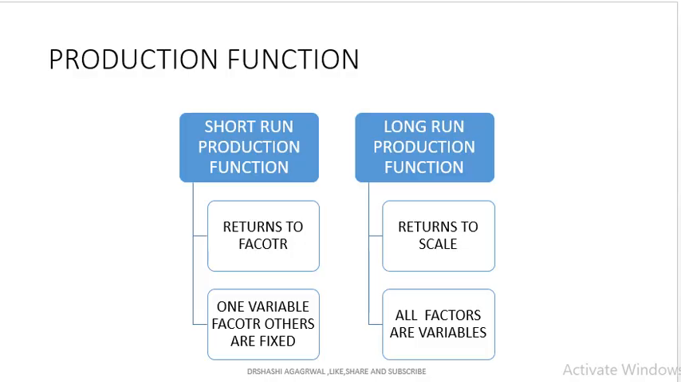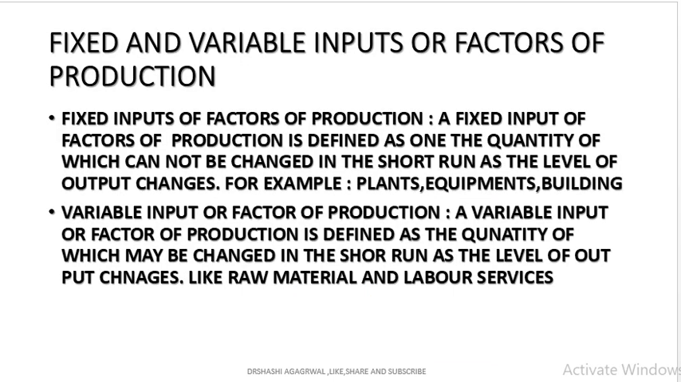So we could say production function is of two types: short run production function and long run production function. Under the short run production function, there is one variable factor, others are fixed. If we want to increase the production, we have to increase the quantity of the variable factor, and then we have return to factor. Under the long run production function, all the factors are variable, so there is a return to scale.